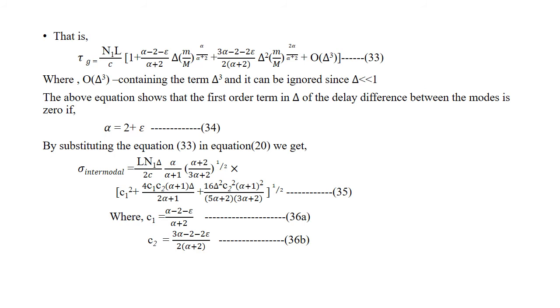So the above equation shows that the first order term in del of the delay difference between the modes is 0. So alpha is equal to 2 plus epsilon.